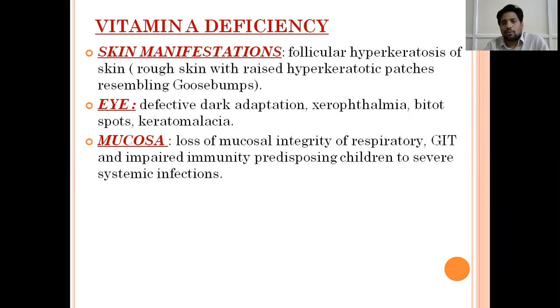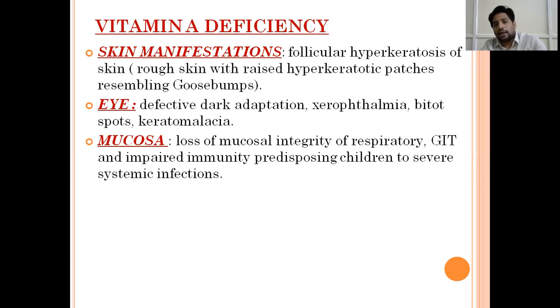Deficiencies. What does vitamin A deficiency cause? In mild forms of vitamin A deficiency, there will be only skin manifestations like follicular hyperkeratosis of skin, where the skin becomes rough with hyperkeratotic patches, like goosebumpy skin. It is like goosebumps that continue to stay.